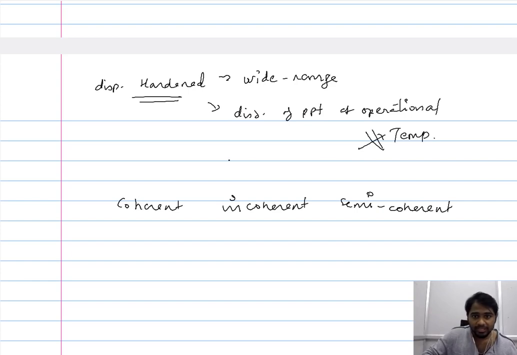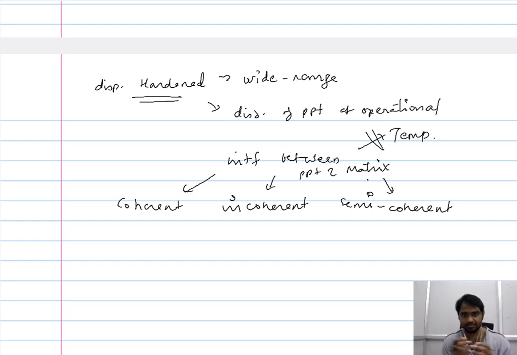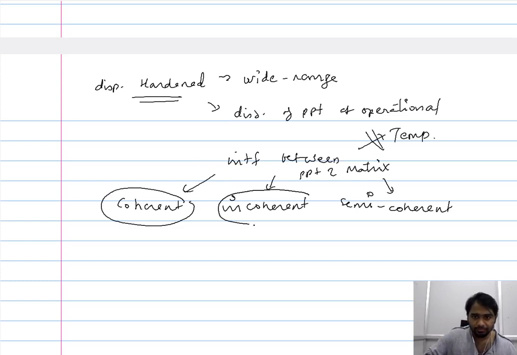So the interface between the precipitate and the matrix is of these three forms: coherent, incoherent, and semi-coherent.